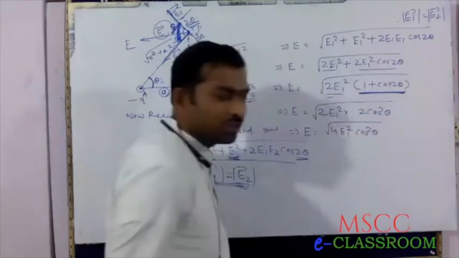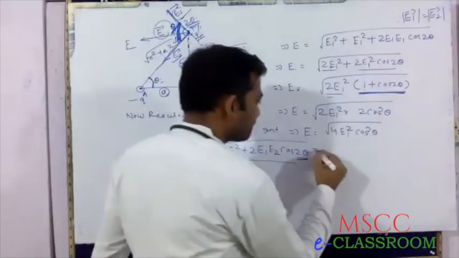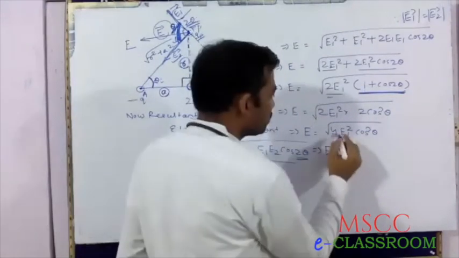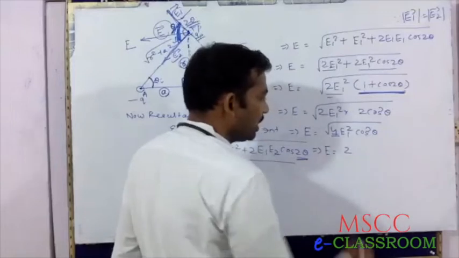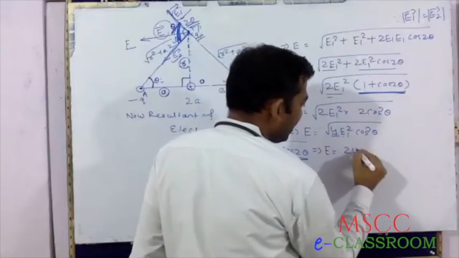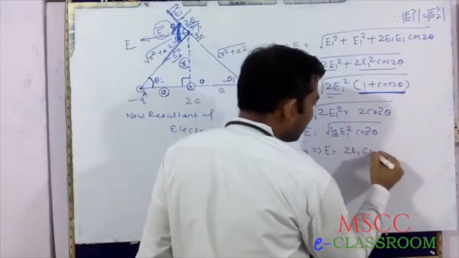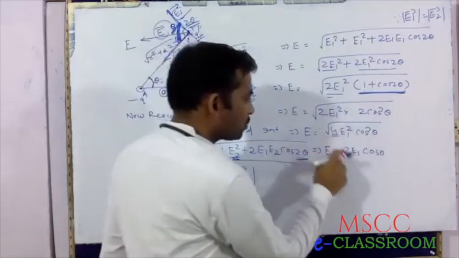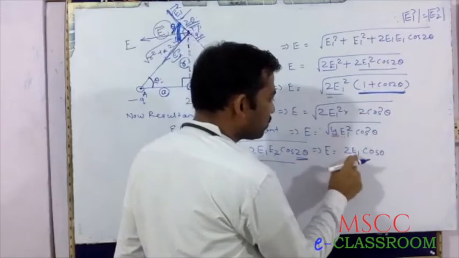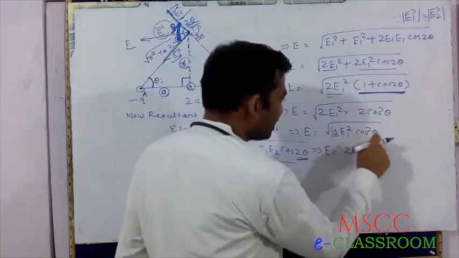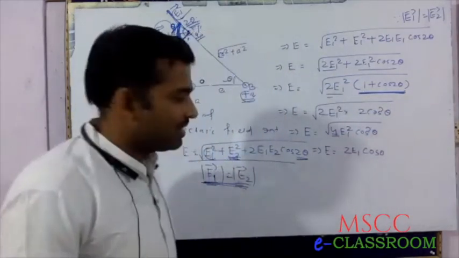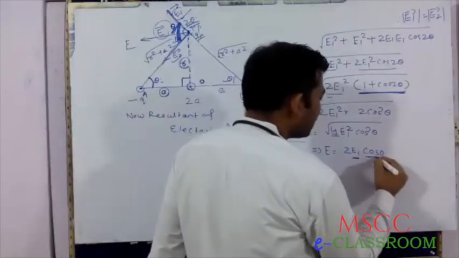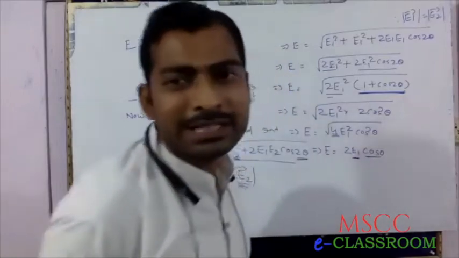That implies E equals 2E1 cos theta. Now putting the values of E1 and cos theta in their proper places.